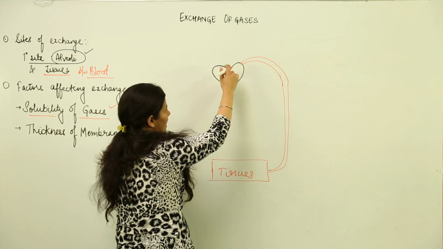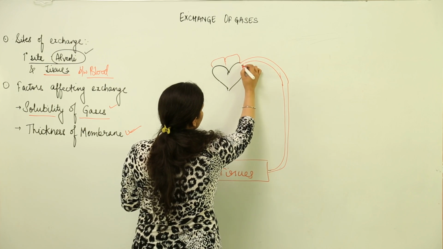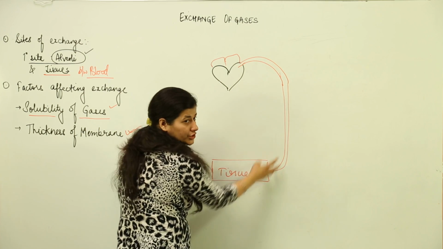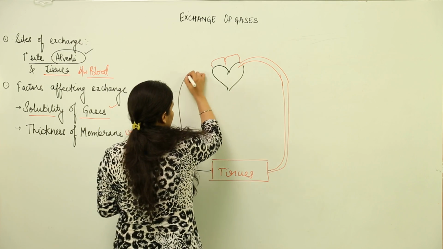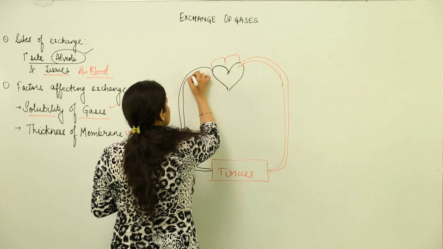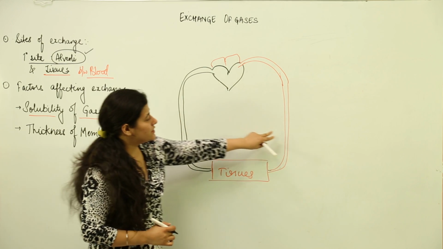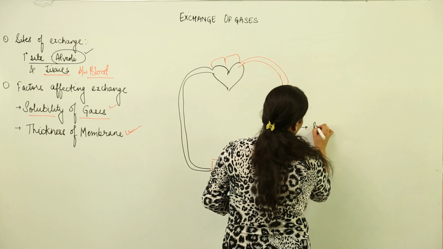These are the ventricles I have represented over here. These would be the auricles of the heart. From the ventricles, oxygenated blood comes to the tissues. It is bringing oxygen. From the tissues, deoxygenated blood goes to the heart. That means it is rich in carbon dioxide. This is the systemic circulation which is taking place. These are systemic arteries.